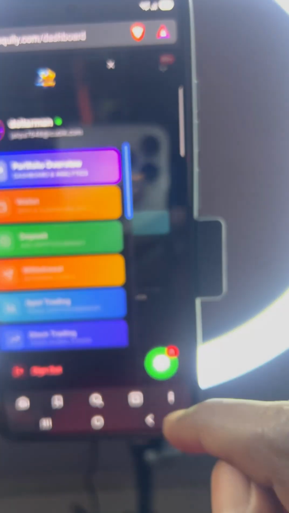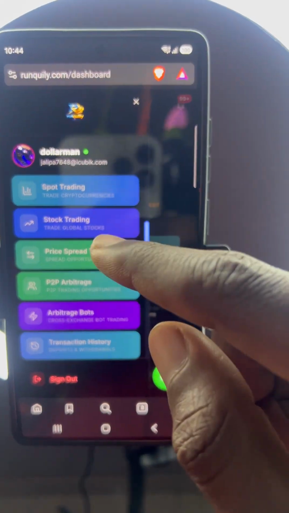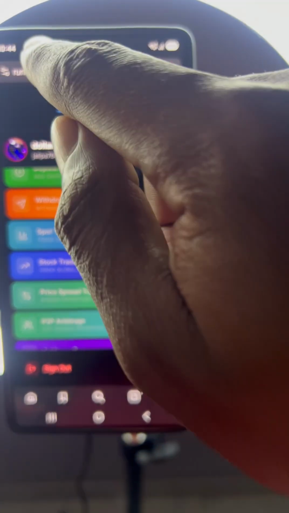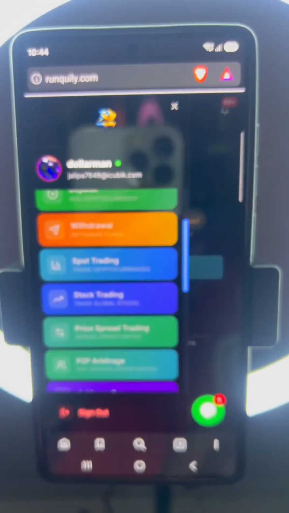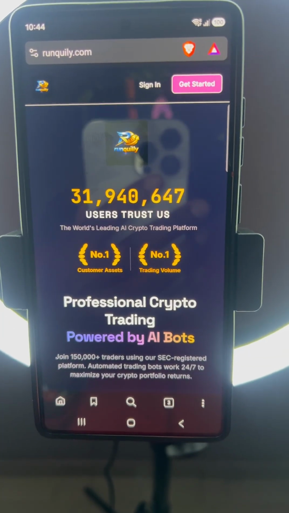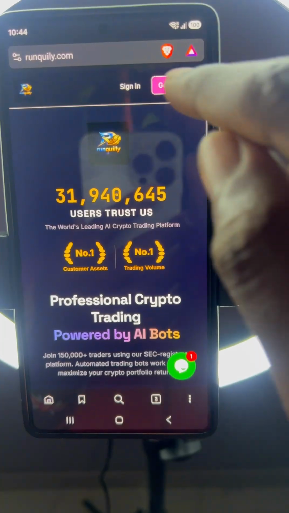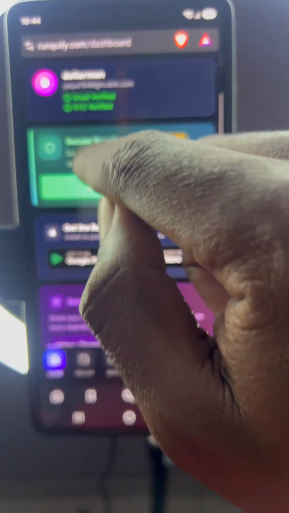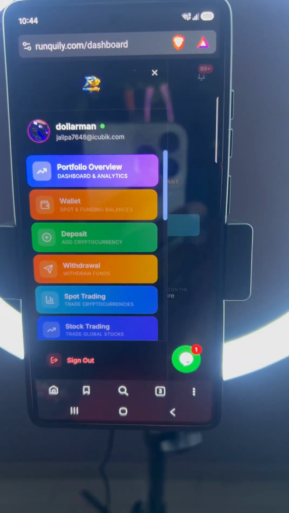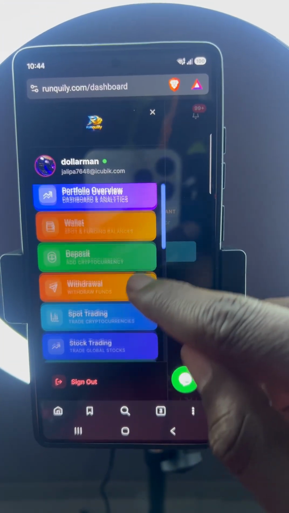And let's get a tutorial, just an example. Come to your browser and search ranquilly.com. Make sure you register and verify your account. Verifying your arbitrage account means you verify your email and KYC right here. Then you deposit to your account. If you don't know how to deposit to Ranquilly, you can chat me and I'll show you.